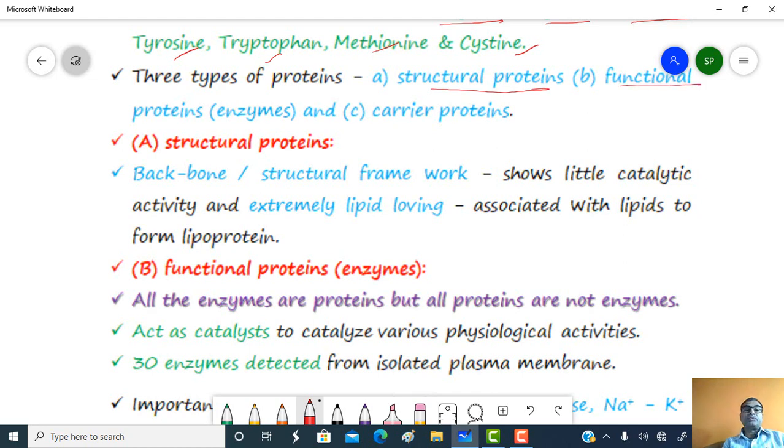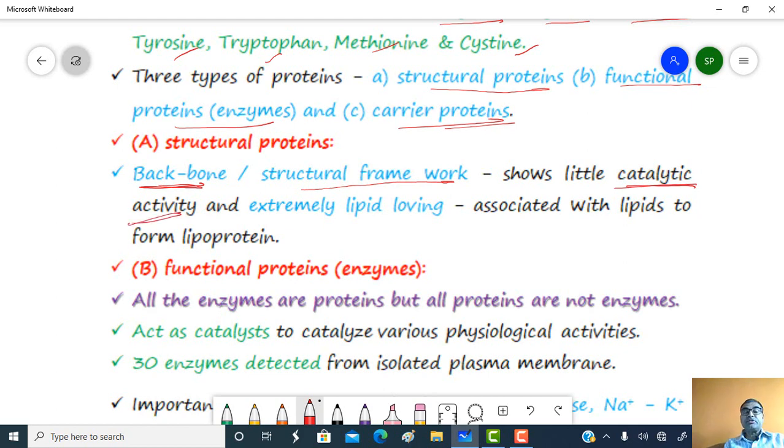Functional proteins are actually the enzymes and carrier proteins, which are also called permeases. Structural proteins are the backbone, or form the structural framework of the plasma membrane, and show little catalytic activity.